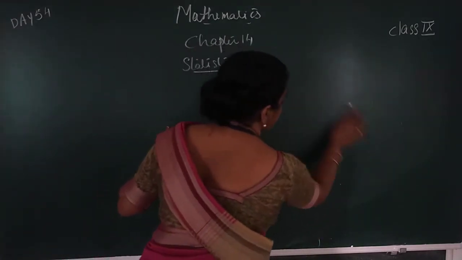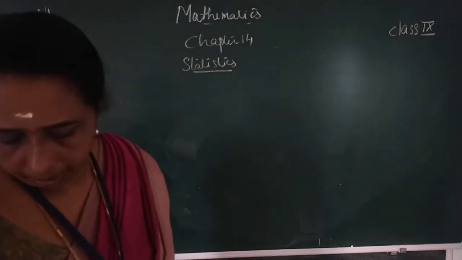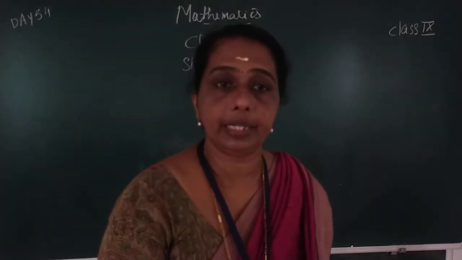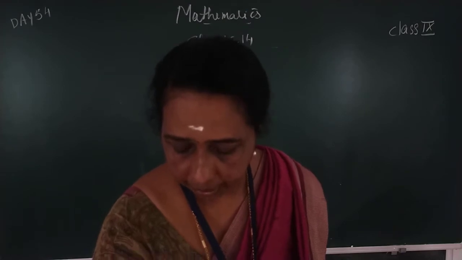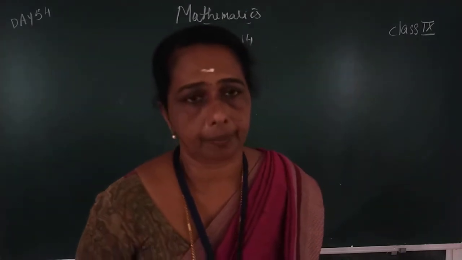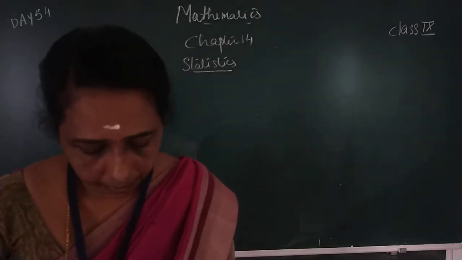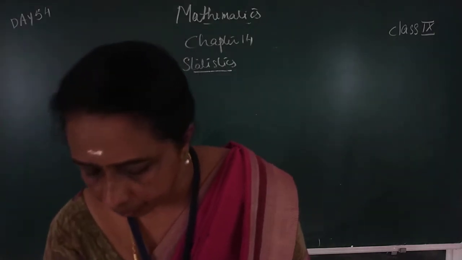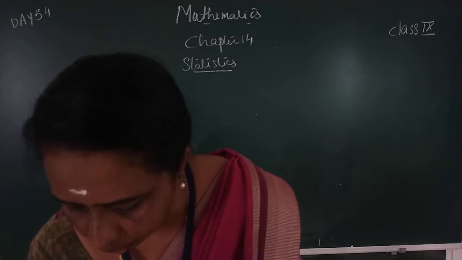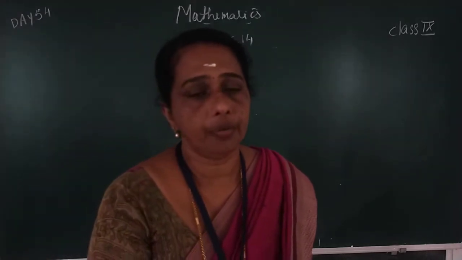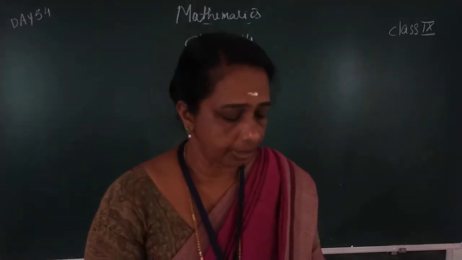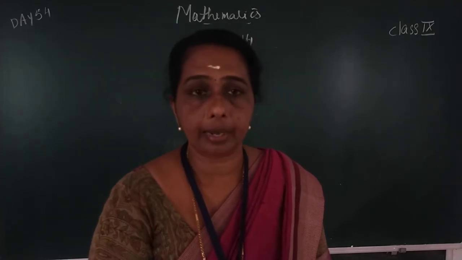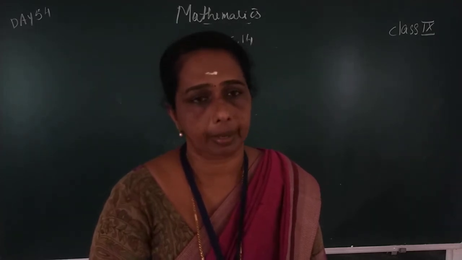So, for the first table we can write only 30 students are there. The marks we can write, only the number of marks are there. But here, only some students: 56 marks for 2 students, 60 marks for 4 students. That way we can easily prepare the ungrouped frequency distribution table.